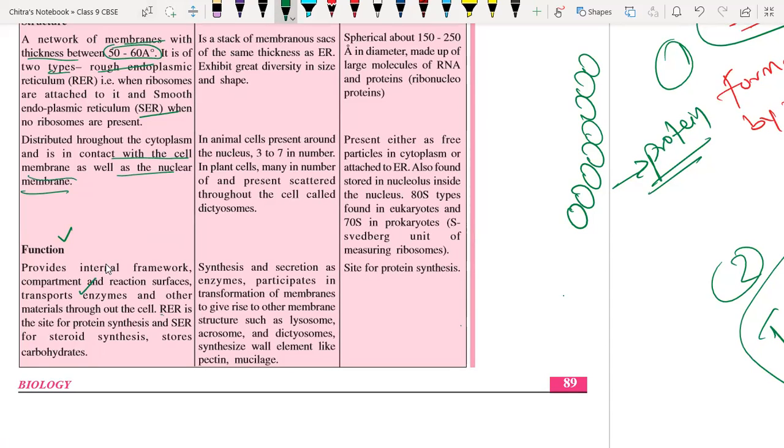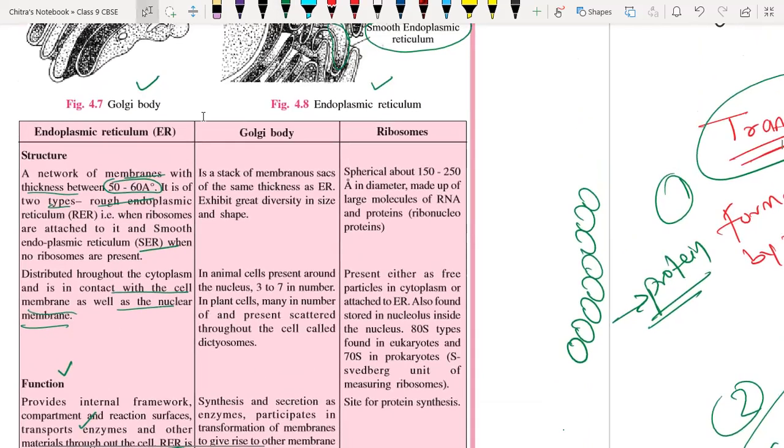Rough endoplasmic reticulum is the site for protein synthesis because ribosomes are present there, and smooth endoplasmic reticulum is the site for steroid synthesis, and it stores carbohydrate. These are the functions of the endoplasmic reticulum.